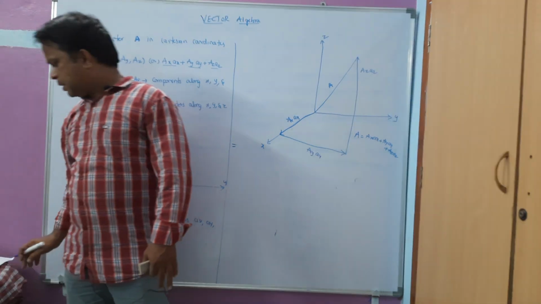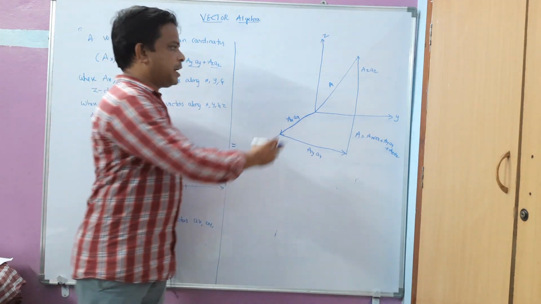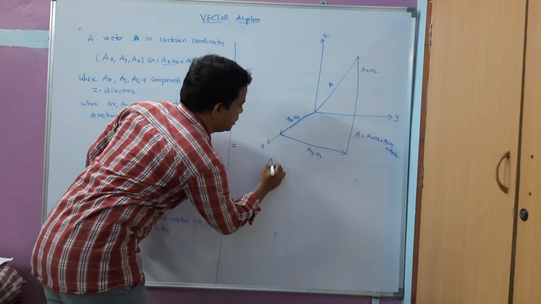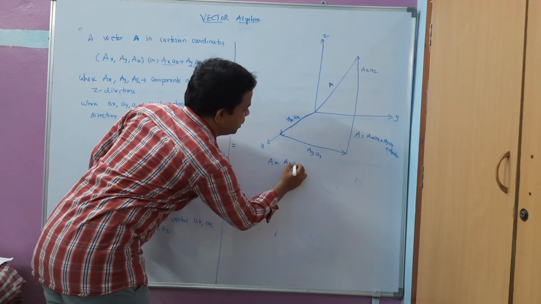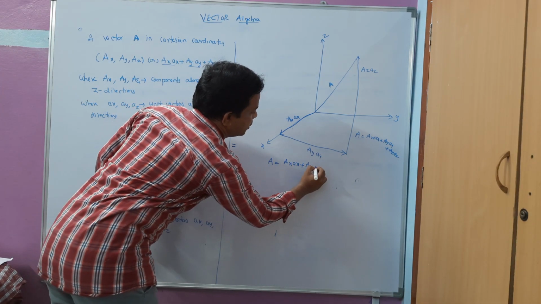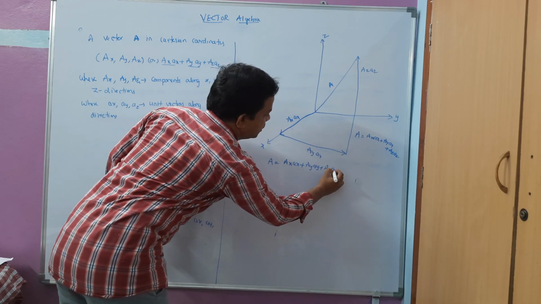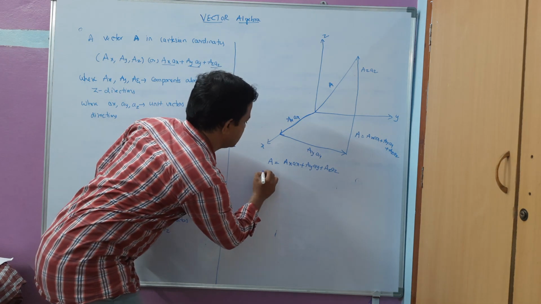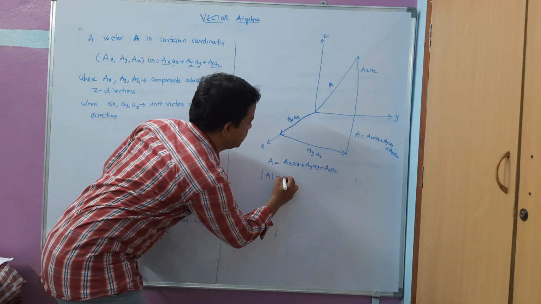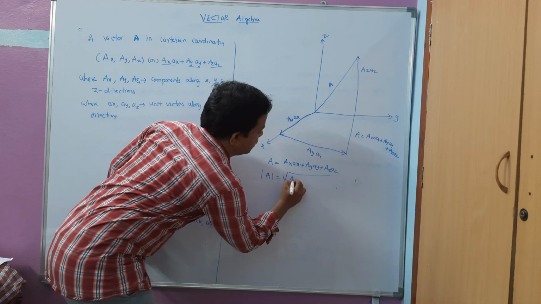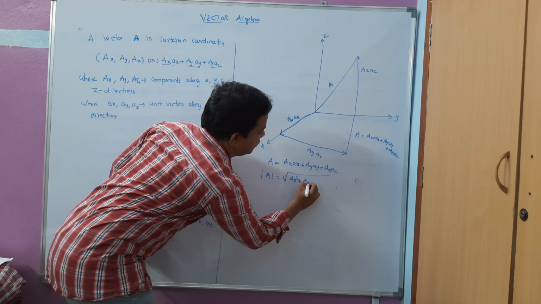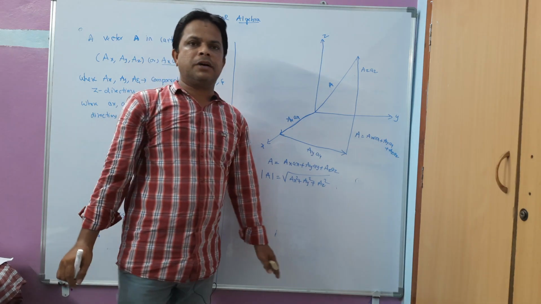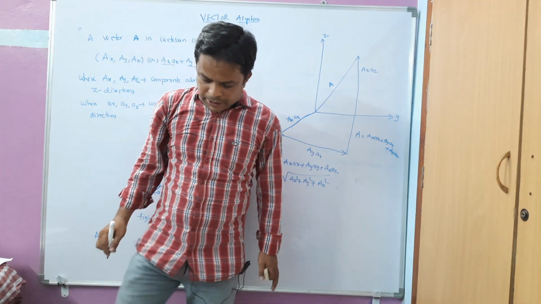Now let me write here the magnitude of this vector a, that is, the vector ax plus ay plus az. If I take the magnitude of this one, what happens? I have to take the bar, that is, the square root of ax square plus ay square plus az square. So this is the magnitude of the vector a here.